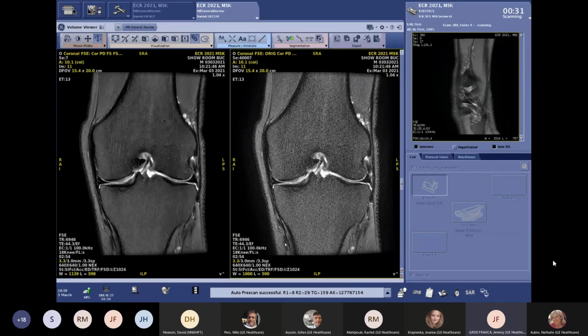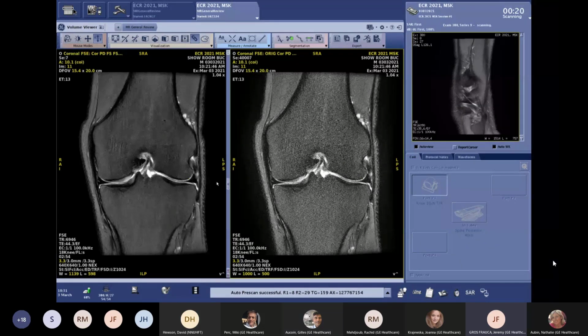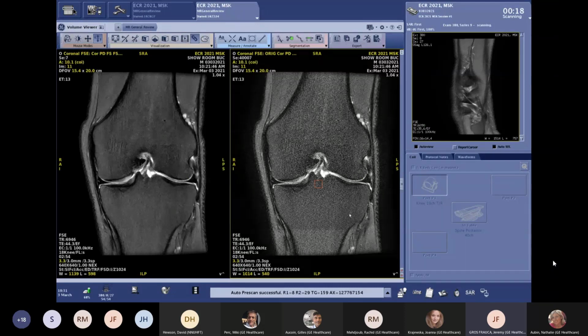So AIR Recon DL is not creating anything. It is just working on the raw data and removing the noise and the Gibbs artifact. This is really important to note, that we have a good image quality even without AIR Recon DL.